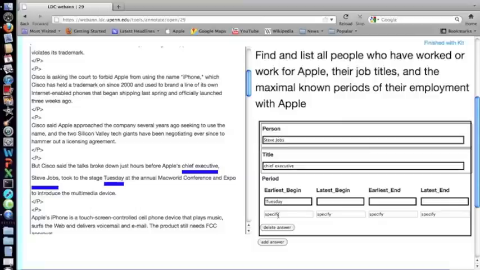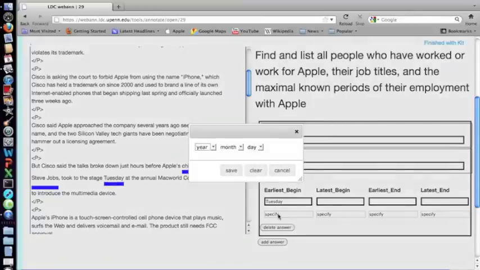With specify, if you click in here, something does happen. It asks you to tell the tool the year, the month, and the day that this Tuesday was. We don't actually know that offhand just reading this document. We can figure it out if we know the publication date at the top of the document. So since we don't know that for now, I'm just going to hit cancel.